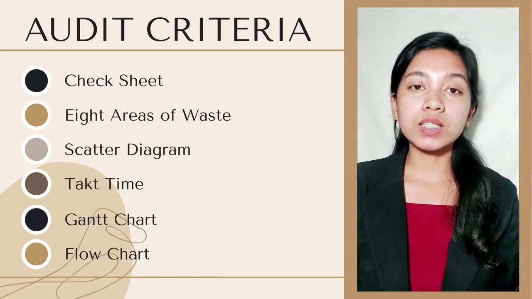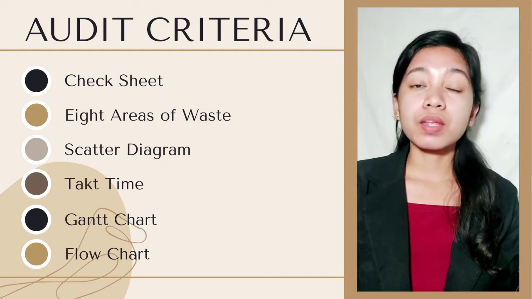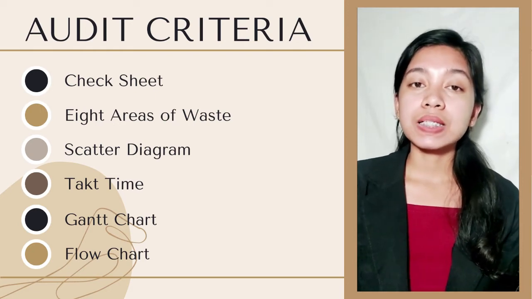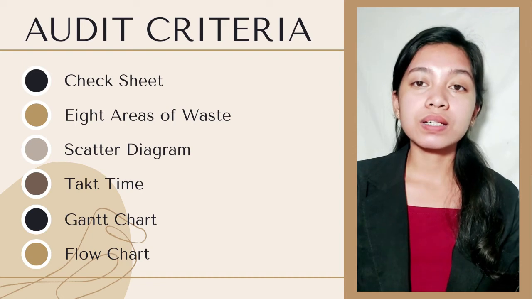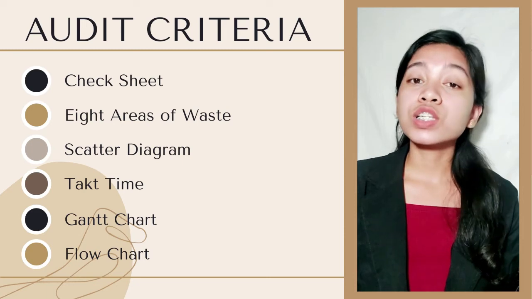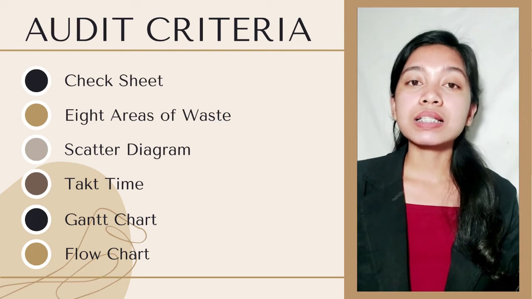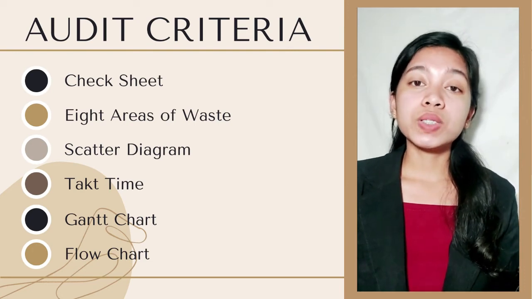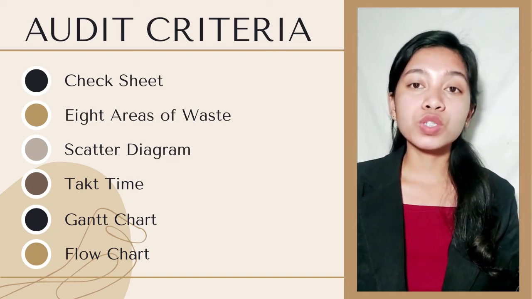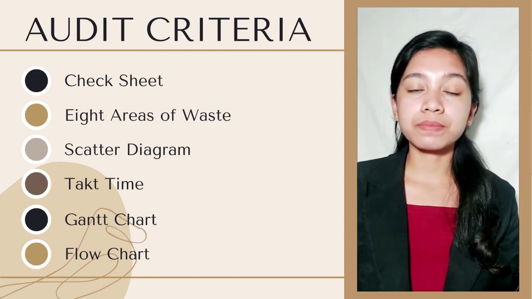In the course of this audit, we will be using the following audit tools. First, check sheet. This will be used to monitor the accomplishment of the audit process. Second, 8 areas of waste. This is to assess the proper utilization of the company's resources such as their inventories. We also have scatter diagram, takt time, Gantt chart, which will be utilized to present the summary of audit activities, and lastly, the flow chart in order to obtain a greater understanding of the business processes.